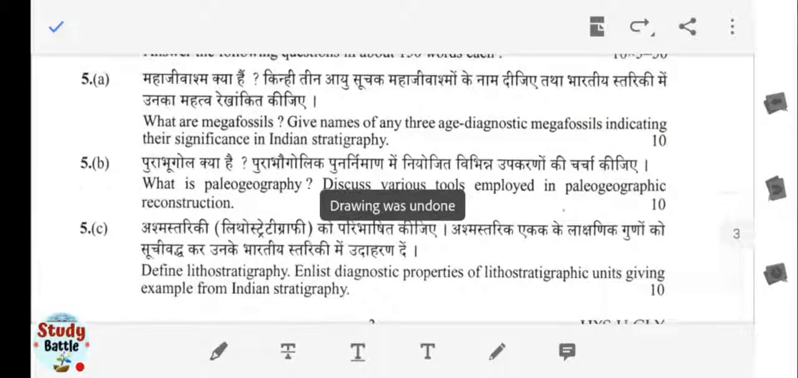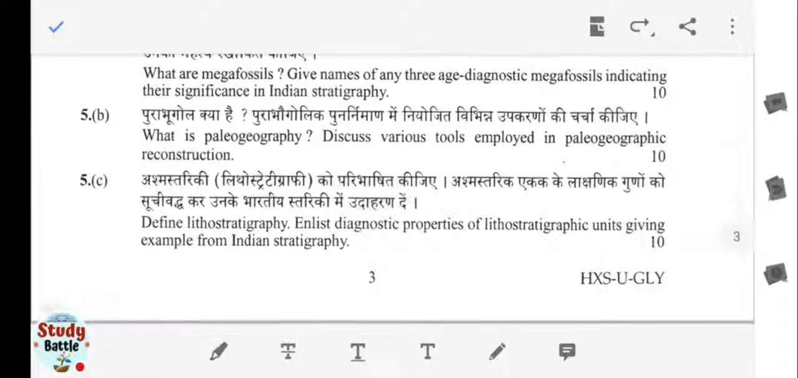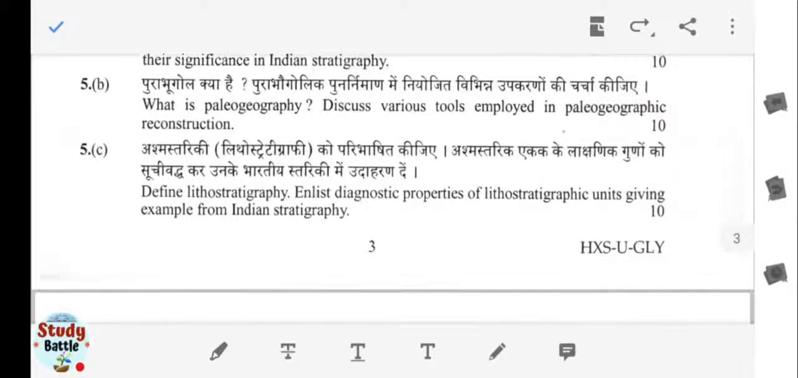Next one is dealing with, you have to define the lithostratigraphy, enlist the diagnostic properties of lithostratigraphic units, giving examples from Indian stratigraphy. Okay, so different types of the properties, diagnostic properties of lithostratigraphic units. Okay, you have to discuss about the formation, the beds, the group, the supergroup. This all constitutes the lithostratigraphy. Okay, and you have to include the examples from Indian stratigraphy especially.